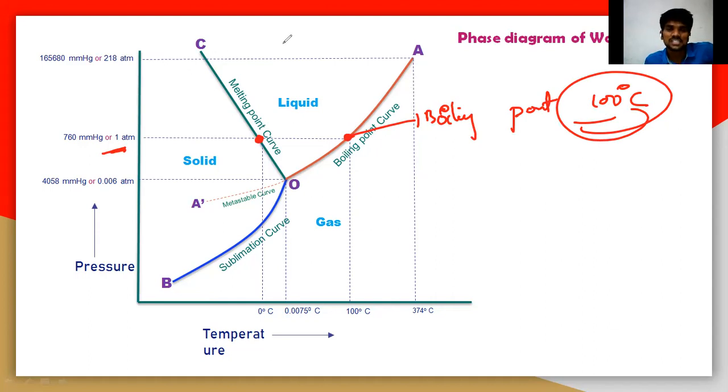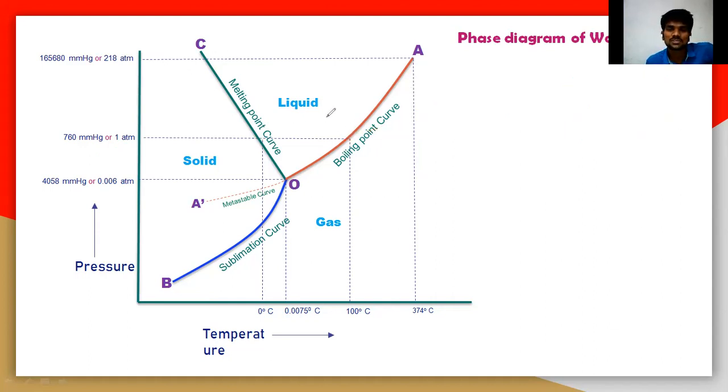So the boiling point is 100 degrees only at 1 atmospheric pressure. Let us say we increase the pressure. Let us take the point here, 1 atmospheric pressure, and let us take 10 atmospheric pressure. What is the boiling point here? Boiling will start at this particular point.